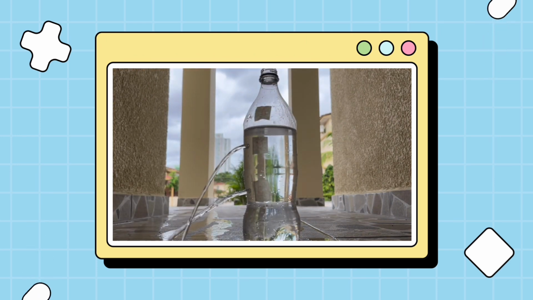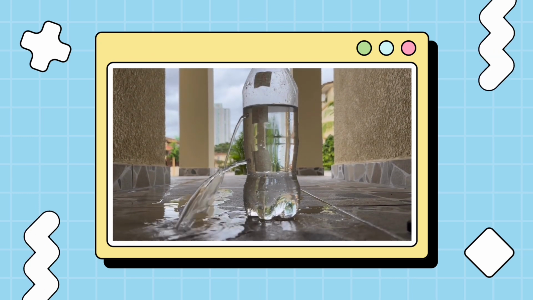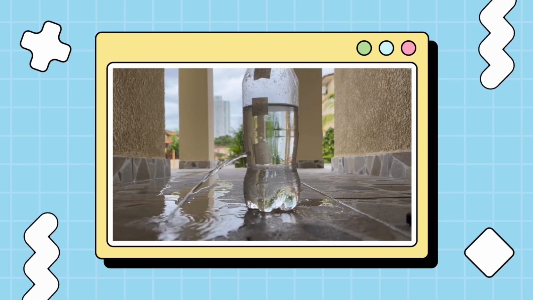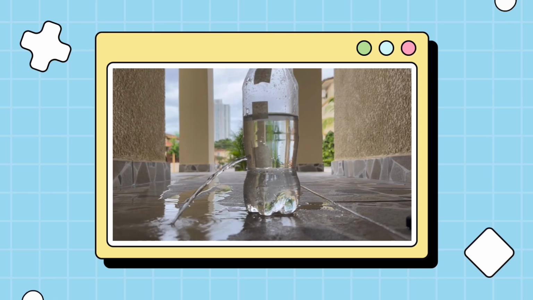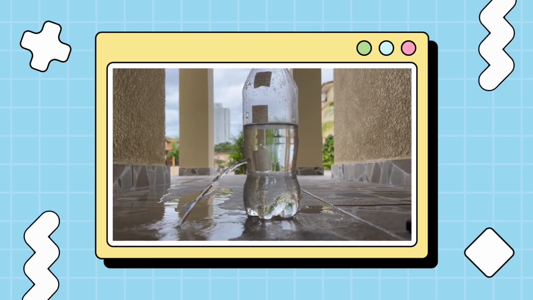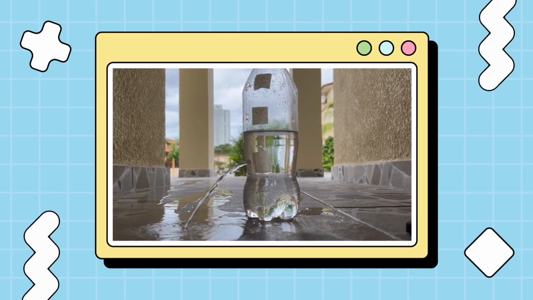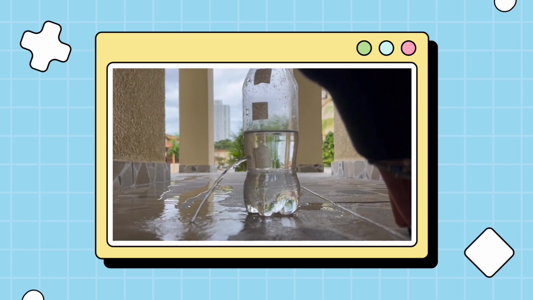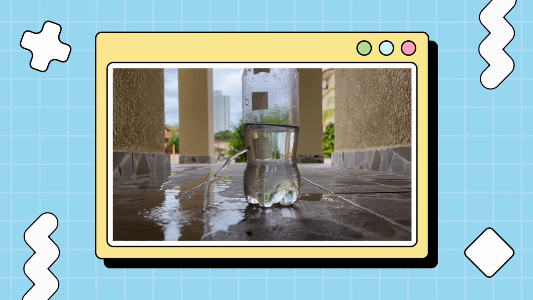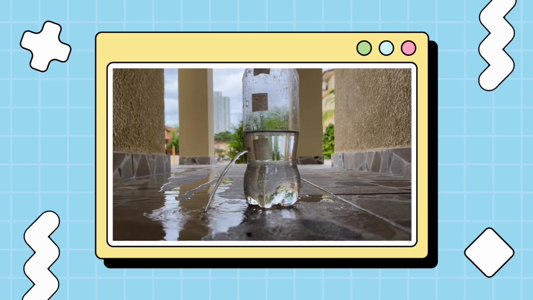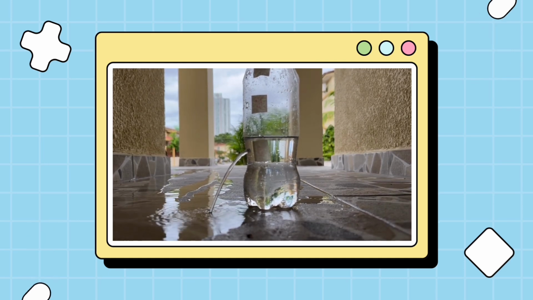In hole number 1, the water exits with the least speed, resulting in a short, weak jet. In hole number 2, the water exits with a moderate speed, resulting in a stronger, further-reaching jet. And in hole number 3, the water exits with the greatest speed, resulting in the strongest and farthest-reaching jet.